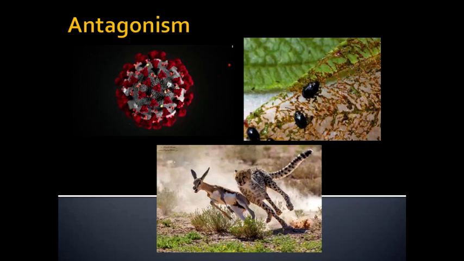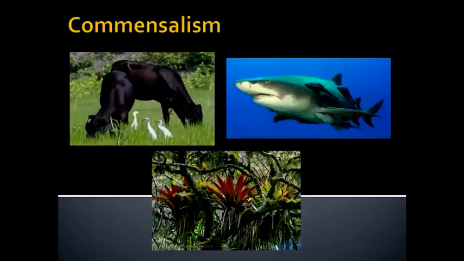And then the third type of ecological interaction that we're going to spend time on is commensalism. The cattle egret is a great example of a commensal relationship. So these, and you can see this down here in South Texas, these birds will seek out livestock. Today it's mainly domesticated, but in the past it might be large bison or herds of deer or elk. They will seek them out because as they graze, they disturb grasshoppers and small rodents and other things, and then the birds, which are predators, get a meal out of it. Now, if the birds go away, it doesn't make any difference at all to the cattle. It doesn't help the cattle, doesn't hurt the cattle.